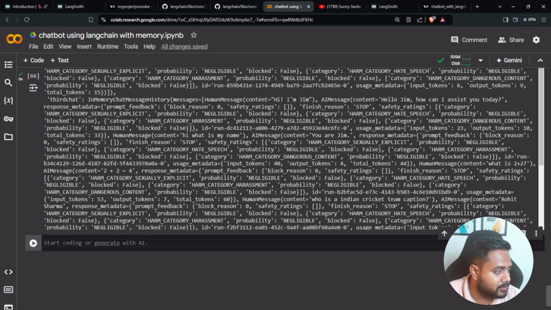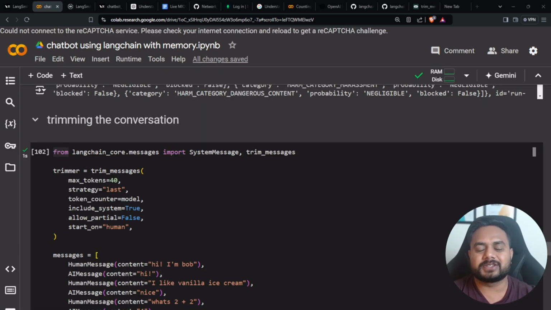So now let me show you the trimmer, guys, how basically you can provide that. I hope you understood the meaning of trimming. I don't know what happened with the last part of this recording, so that's why I'm re-recording this trimming part, how you can trim the conversation. I hope you got to know the theoretical meaning. Now let's try to implement.